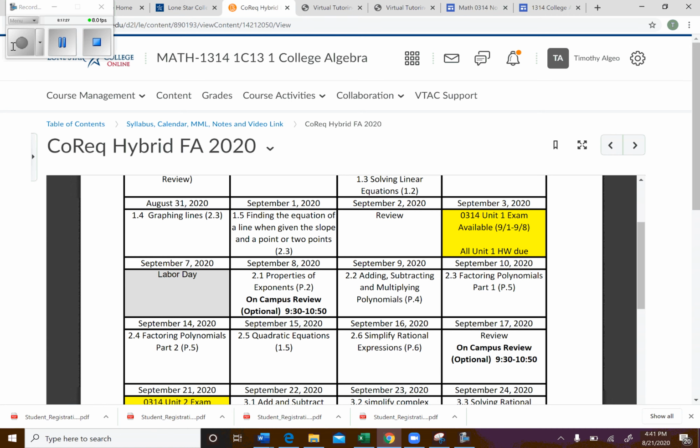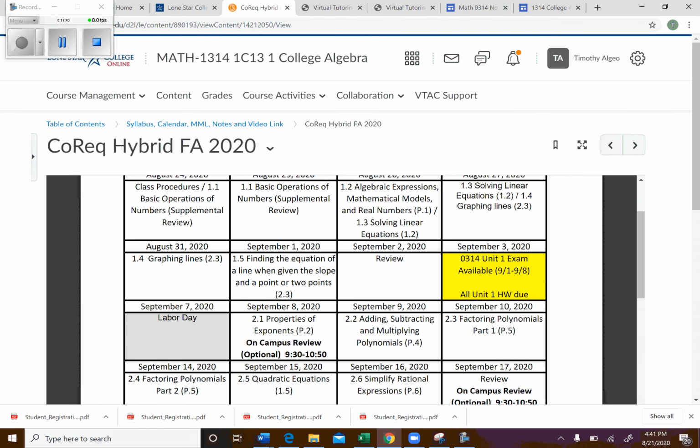Okay. And then our unit 2 starts right here. Oh yeah, let's talk about these firm dates. So the exam will be available September 1st through the 8th. All homework though is going to be due on this date right here, September 3rd. Okay, so after September 3rd, you can't complete any more of this homework from unit 1. Okay, so you have plenty of time to get that done. Don't wait till the last minute, okay? Because I'm not going to extend the time for you, okay? So you have plenty of time there.